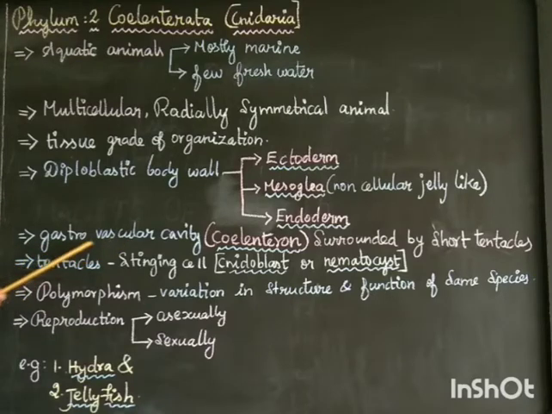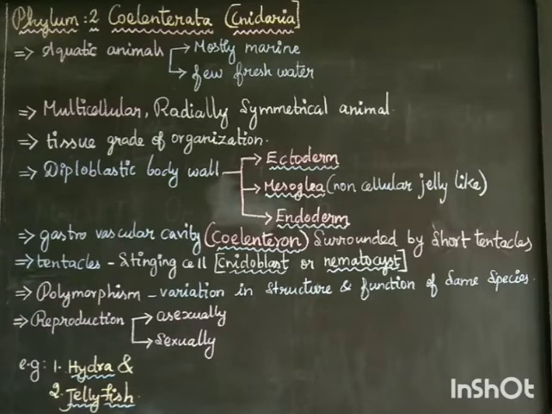Then next, gastrovascular cavity. What is meant by gastrovascular cavity? In sponges, in Porifera, we had seen the water vascular system, that is, the canal system. Here one peculiar character is the gastrovascular cavity, which is a digestive system. Through it, food enters the digestive system.